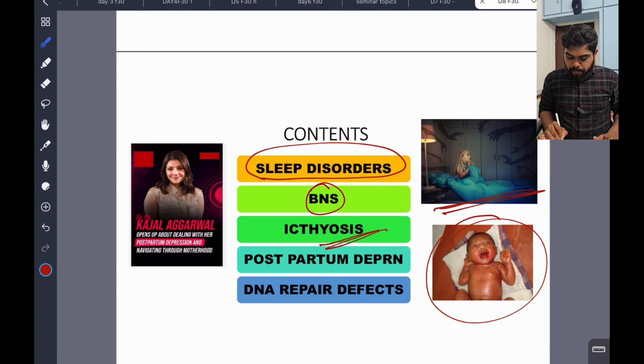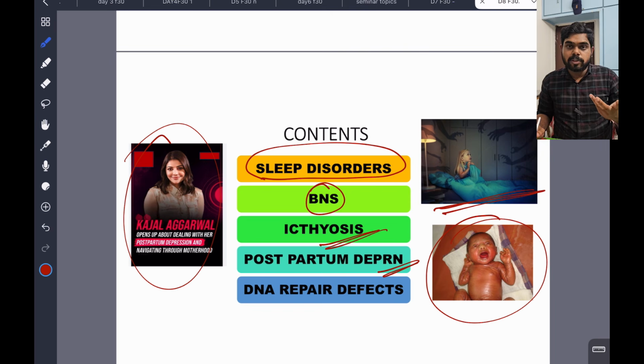And postpartum depression, you can see here Kajal Agarwal. She had postpartum depression. So the postpartum period is very important. And there is one important question they asked in INICET before, and nowadays they have started asking in the NEET PG exam: DNA repair defects. These are direct questions, not difficult questions.